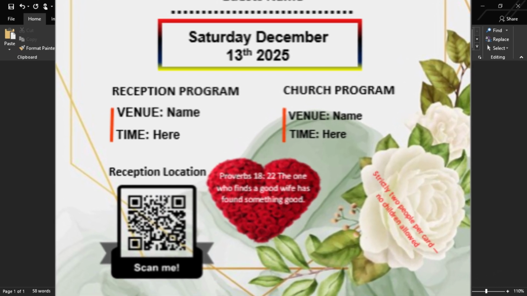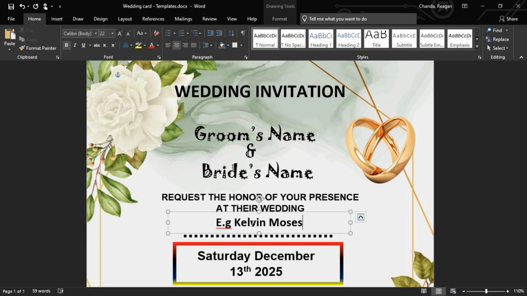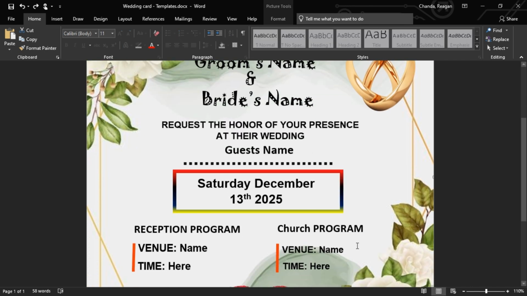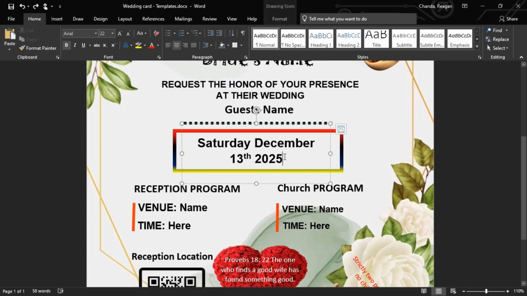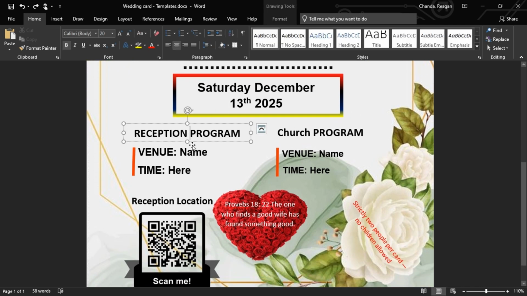At the center, the elegant "and" symbol represents unity and love, followed by the title, Wedding Invitation, and a meaningful Bible verse, Proverbs 18:22, reminding us that the one who finds a good wife has found something good. This template is simple, editable, and ready to customize. Just adjust names, colors, and fonts to match your wedding theme.